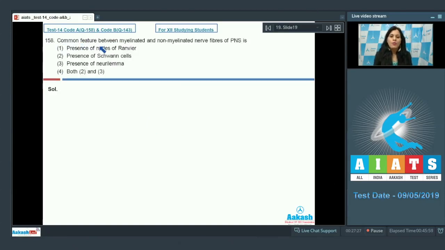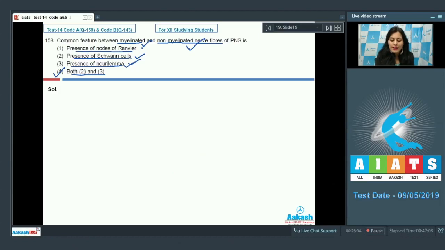Question number 158. Common feature between myelinated and non-myelinated nerve fibers of PNS is, and the options are presence of nodes of Ranvier, presence of Schwann cells, presence of neurilemma, and fourth option is both 2 and 3. And the correct answer to this question is option number 4, both 2 and 3. That is presence of Schwann cells and presence of neurilemma. Schwann cells are present around both myelinated and unmyelinated nerve fibers of PNS, and plasma membrane of Schwann cells is neurilemma. Now Schwann cells and neurilemma are present in both myelinated and non-myelinated nerve fibers.